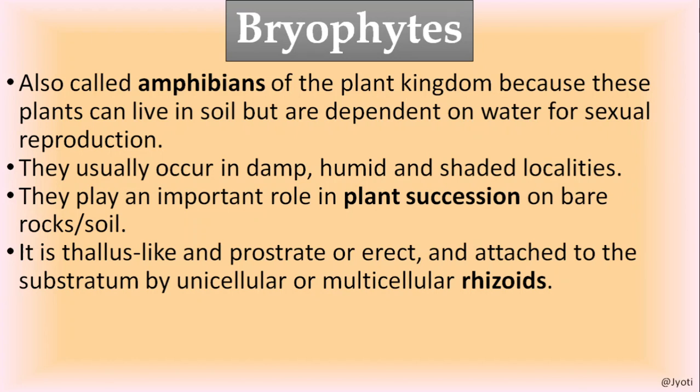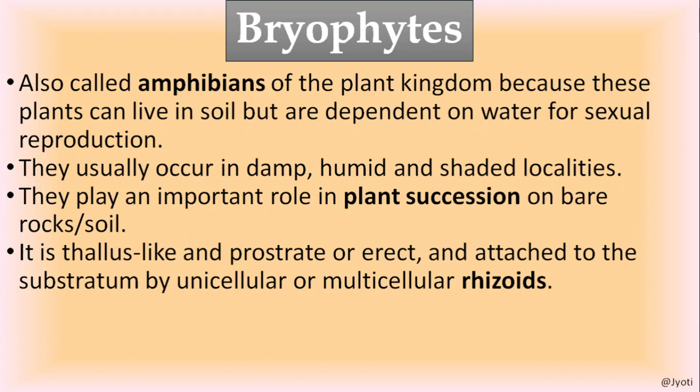So sequentially, first lichen, then bryophytes, then herbs, shrubs, like this the different stages of plants are growing. This is called plant succession. In this way the bryophytes are very important in plant succession. That's why they are important for ecology.